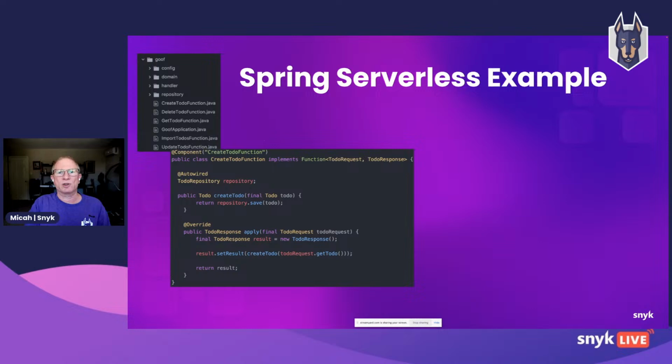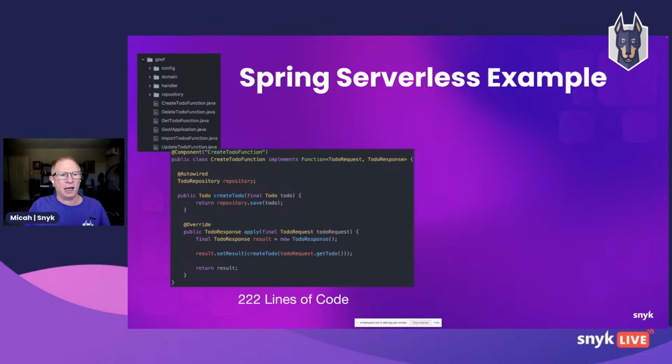Now, let's take a Spring serverless example to drive this point home. This example has 222 lines of code. So this is a function that we can deploy to something like Amazon Lambda and get the benefit of running a function on somebody else's computer, right? You've probably seen that sticker: there's no such thing as the cloud, it's just somebody else's computer. Well, doing things like serverless brings it to the next level where we're not even thinking in terms of a computer. We're thinking in terms of individual functions that are going to run somewhere else.